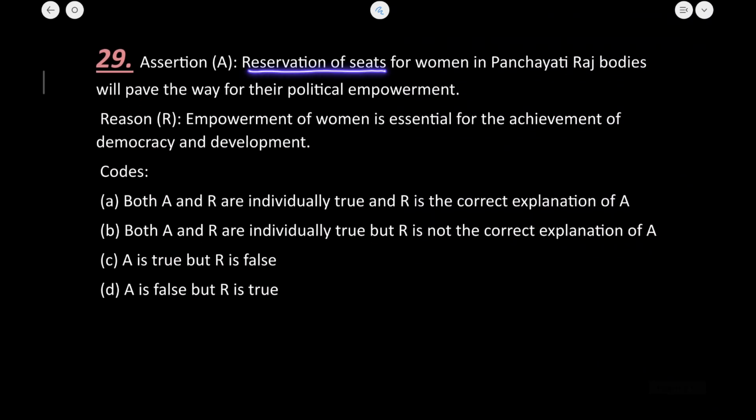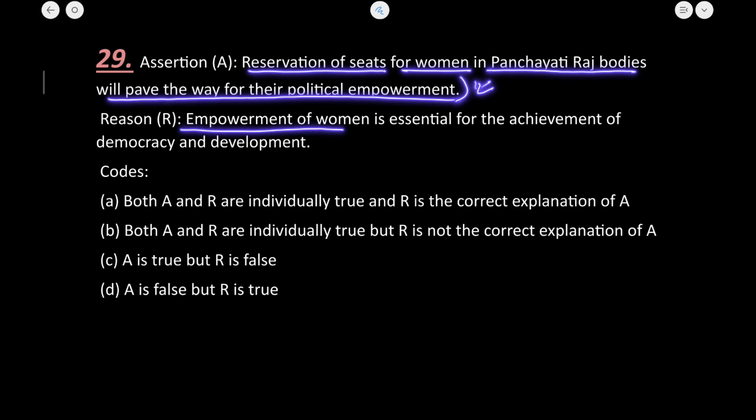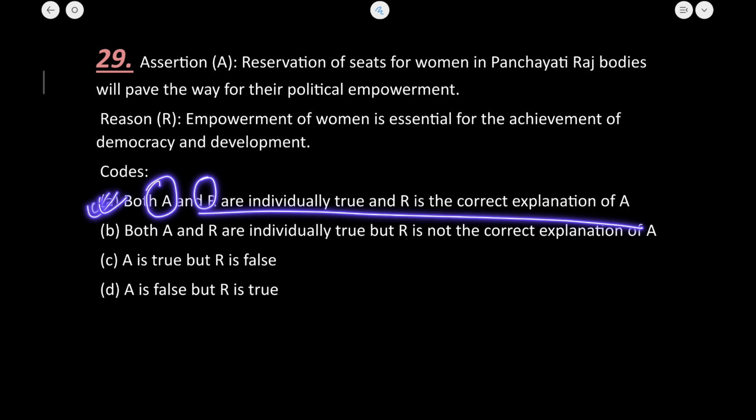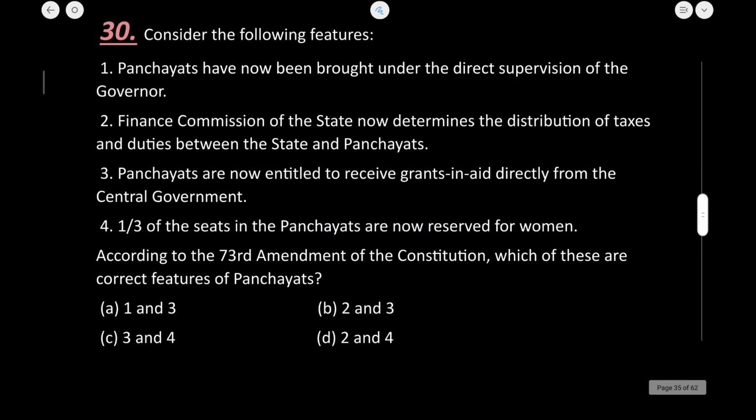Reservation of seats for women in the Panchayati Raj bodies will pave the way for their political empowerment. Absolutely true, and a generic statement. Empowerment of women is essential for advancement of democracy and development. So these are very generic and common sense type of questions. It has nothing to do with the provisions that are mentioned under the 73rd Amendment Act. So A here is true, R is also true. A is the correct answer. I hope you won't find any difficulty in solving these types of questions.